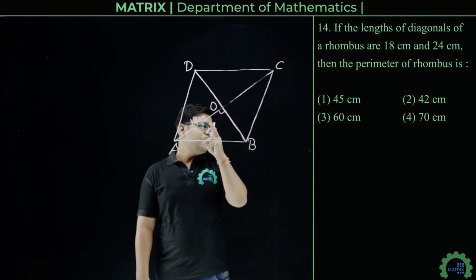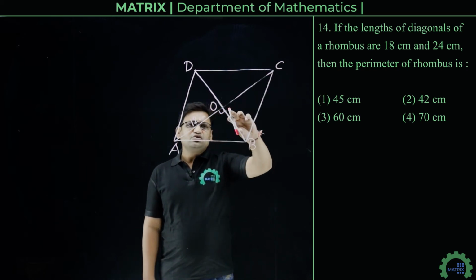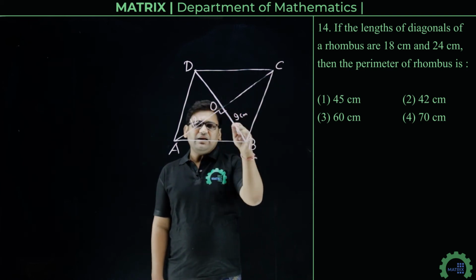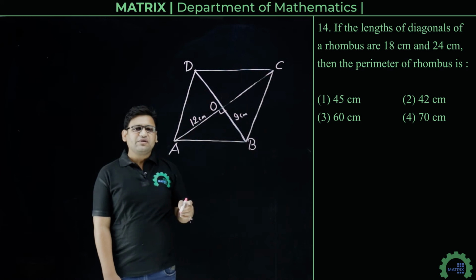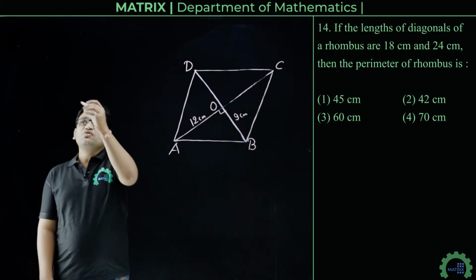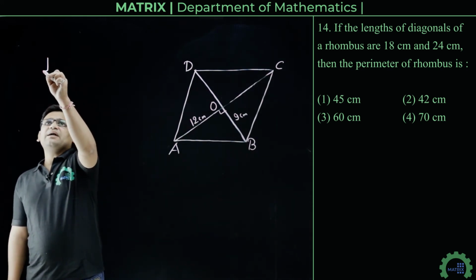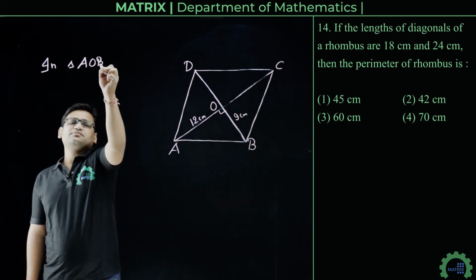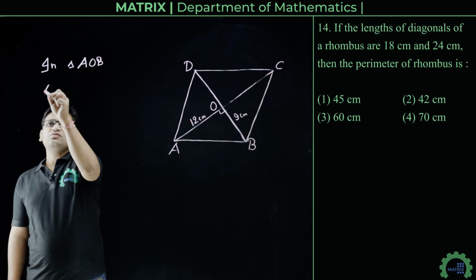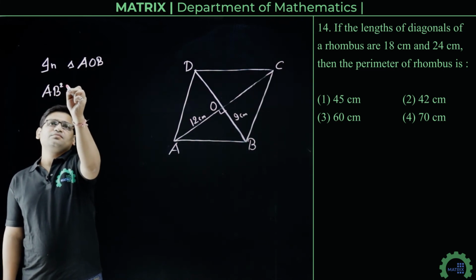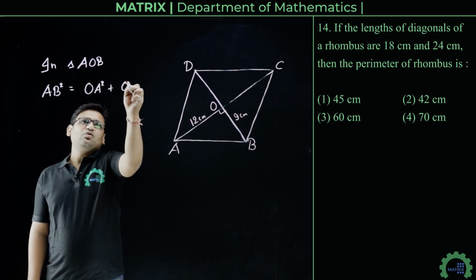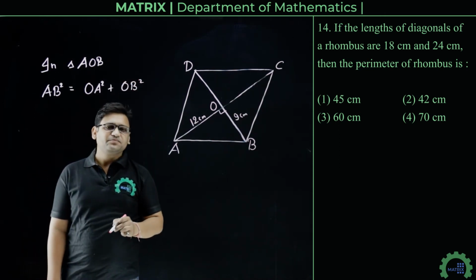Again, diagonal BD is 18 cm, so the length OB is 9 cm. Now triangle AOB is a right angle triangle, so we can apply Pythagoras theorem here. In triangle AOB, AB square equals OA square plus OB square.